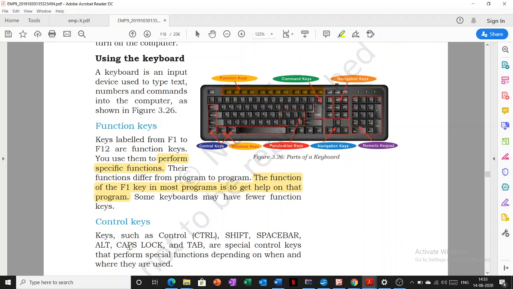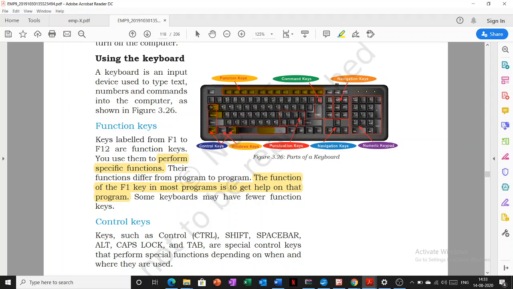Now coming to the control keys. What are the control keys? See, Control, Alt, space bar, caps lock and tab. These all are your control keys.